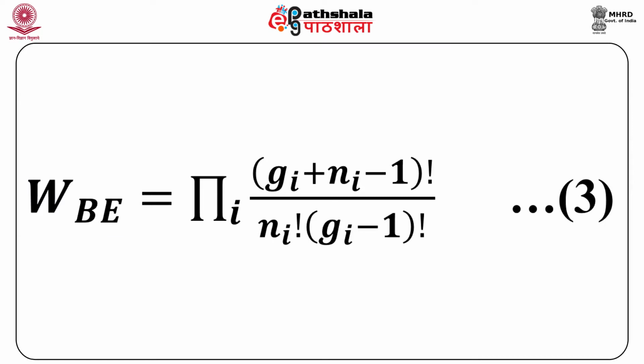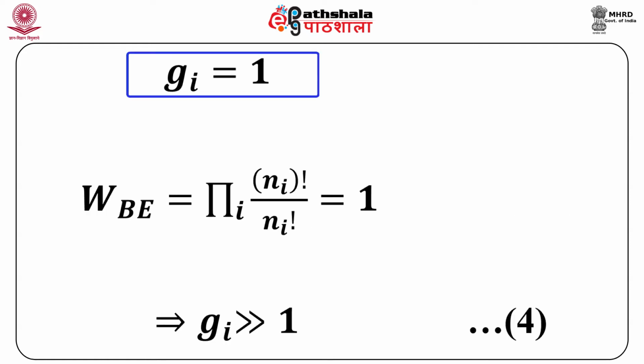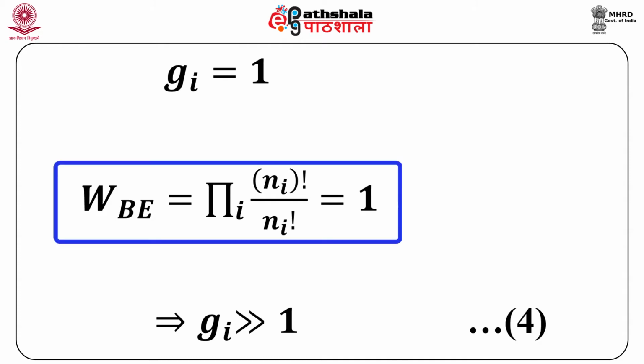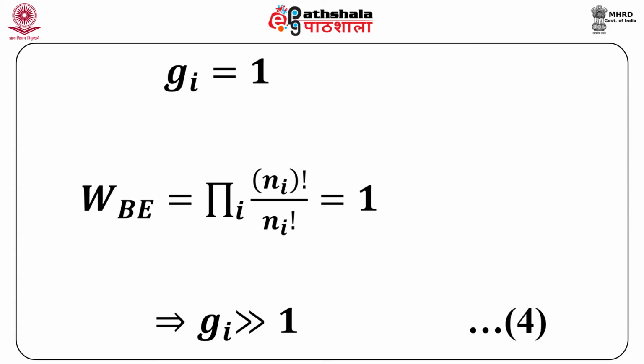One thing which you should notice from this equation is that if the levels were non-degenerate, that means Gi is equal to 1, then W_BE, as you can see here, will reduce to 1. That means only one microstate is associated with any macrostate.